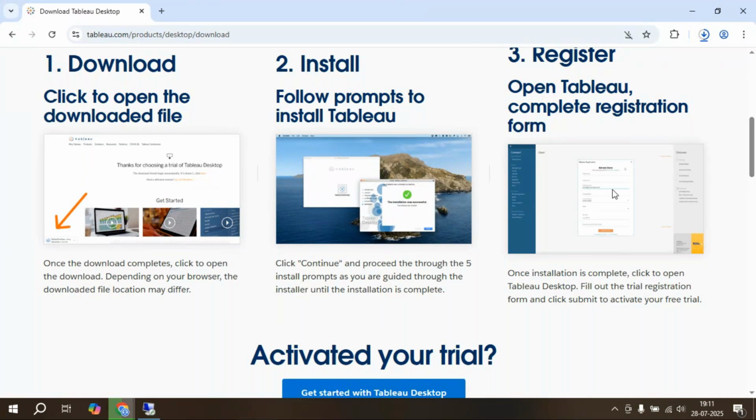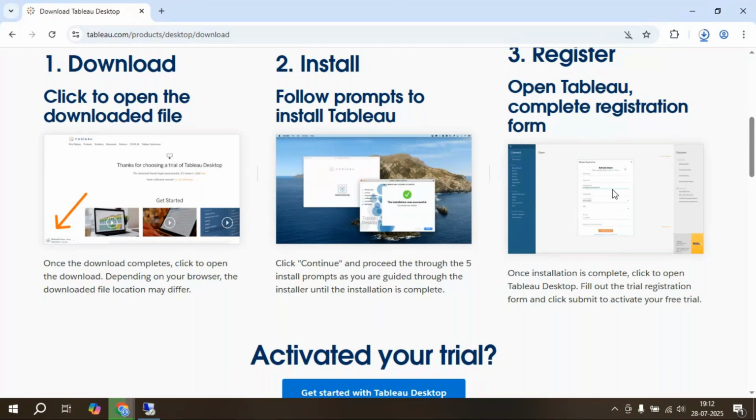For example, first we have to download through the internet, from Google we have to download the exe file, the setup.exe file, the Tableau file. After downloading the setup.exe file, whatever is in it, we are going to install in our system.